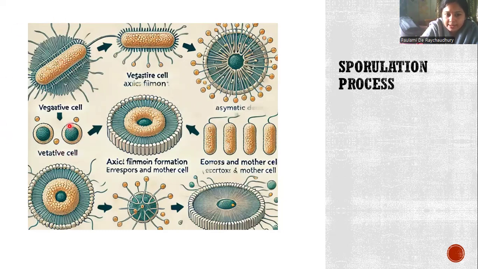Now, stage 2 is the asymmetric division. Cell division starts as the genes get activated. The cell divides asymmetrically, smaller cell and larger cell, forming a larger mother cell and a small spore. Now, engulfment. The mother cell engulfs the forespore, forming a double membrane structure. Double membrane structure is formed.